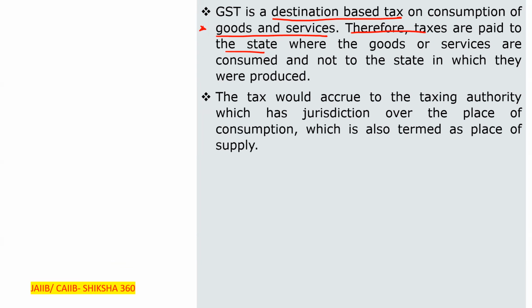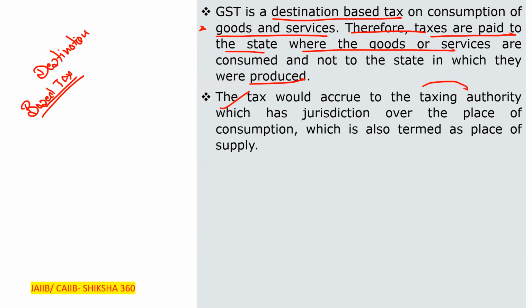Very, very important here. GST is a destination based tax on the consumption of goods and services. Clear? So taxes are to be paid to the state where the goods or services are consumed and not to the state in which they are produced. The tax would accrue to the taxing authority which has jurisdiction over the place of consumption, which is also termed the place of supply.